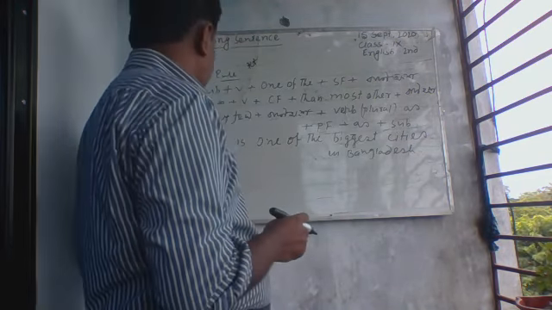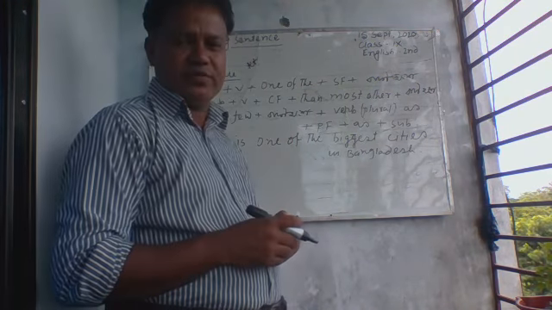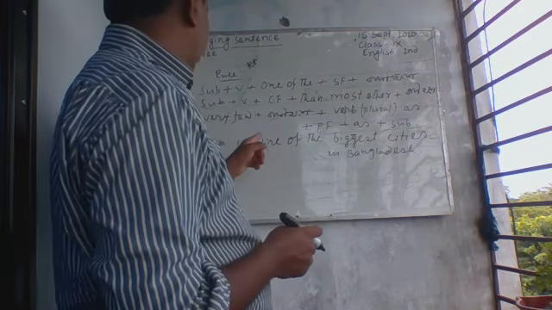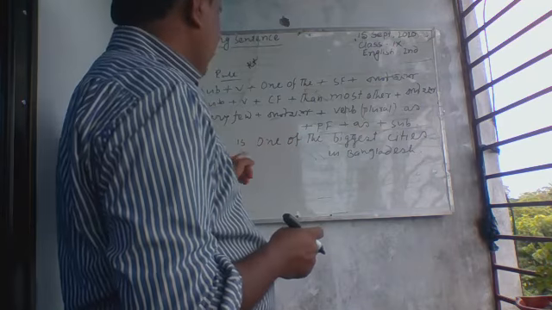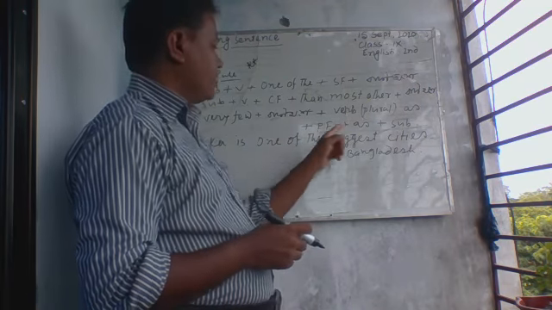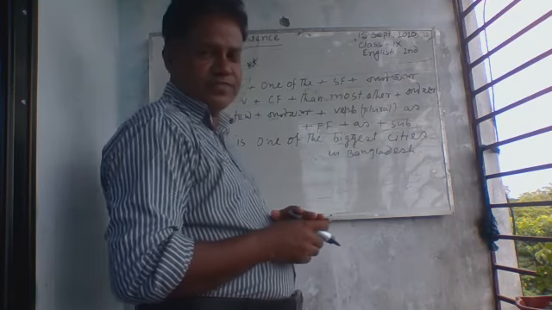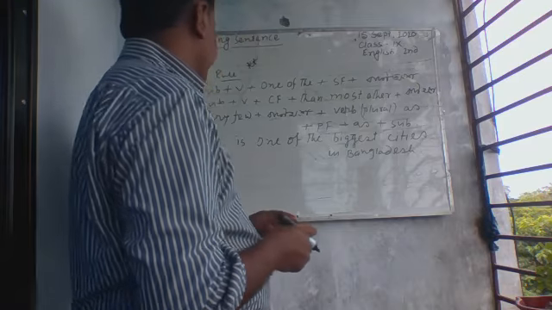Firstly, I have written a sentence: Dhaka is one of the biggest cities in Bangladesh. This is superlative. Here is subject, and then verb, one of, the superlative form, and বাকি অংশ as cities. Is it right? I think you will say okay.